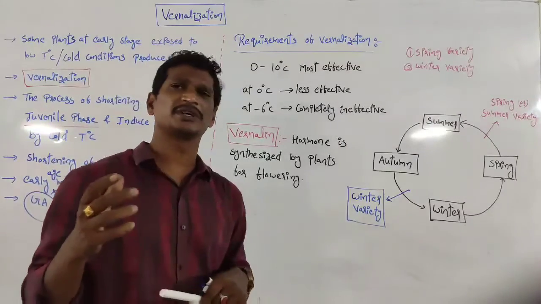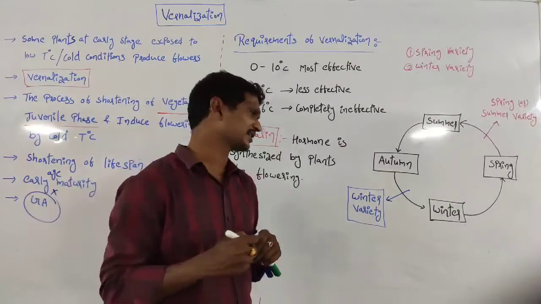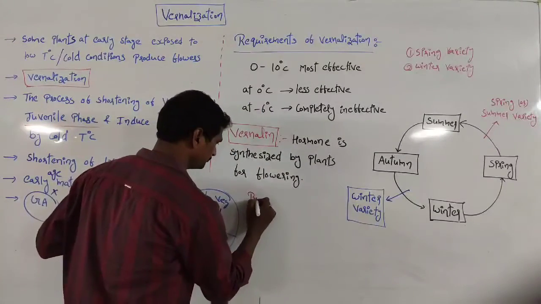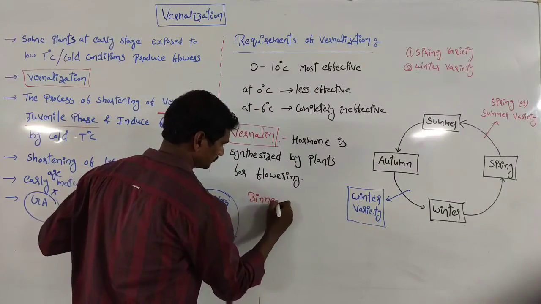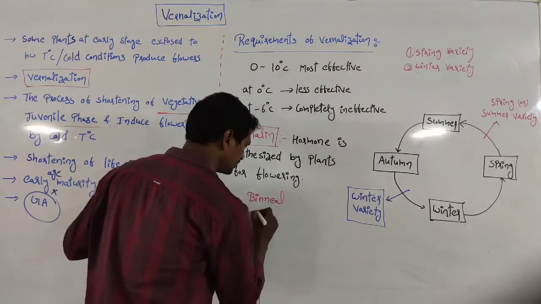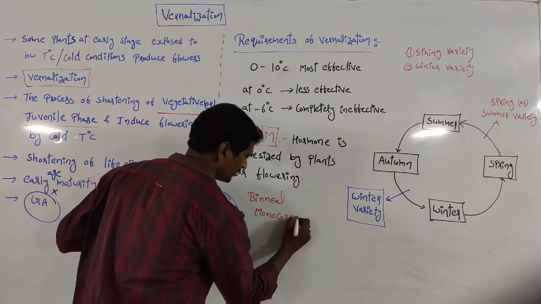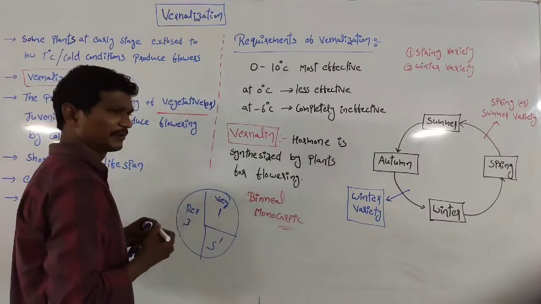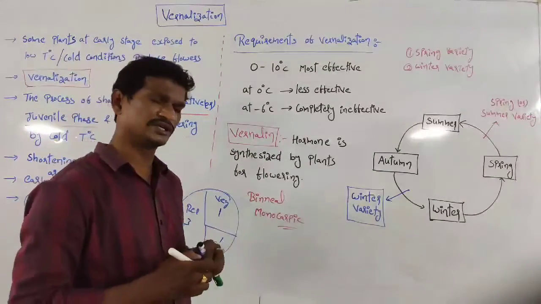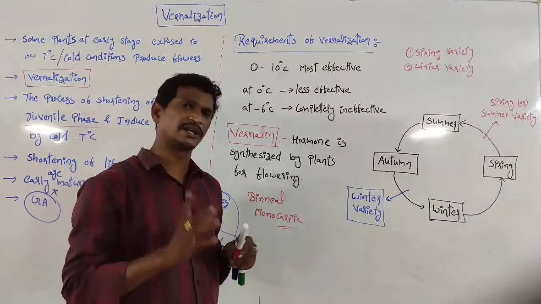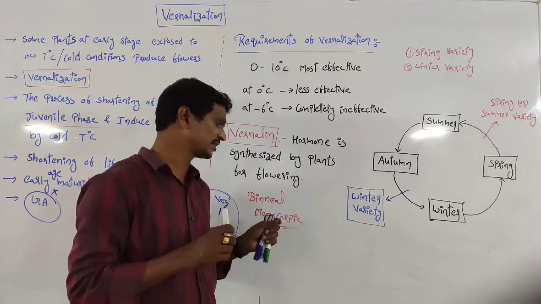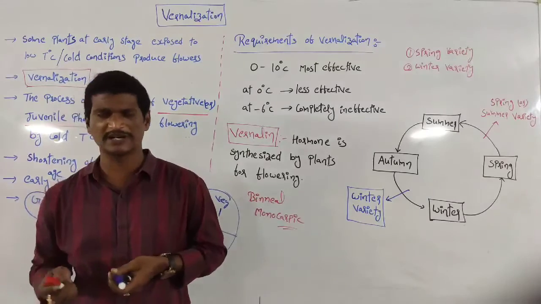And some of the biennial plants are there. These are biennial and monocarpic. The plants survive 2 years, and only one time flower production takes place.